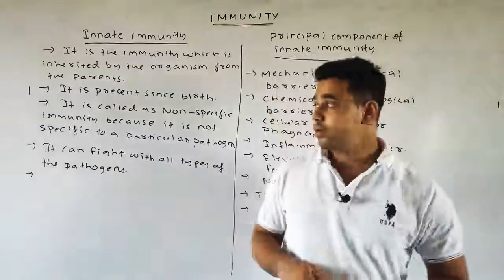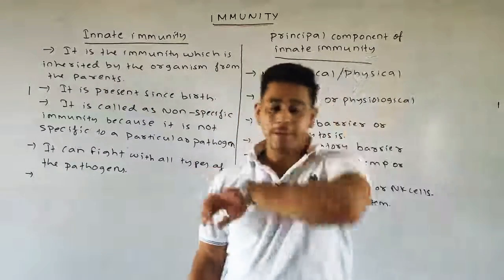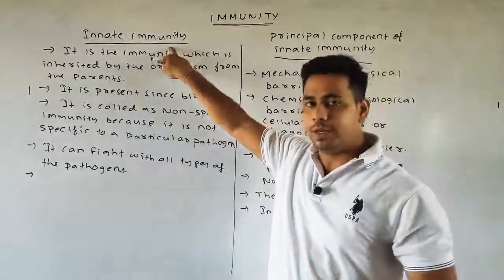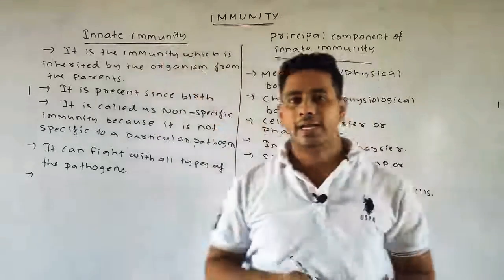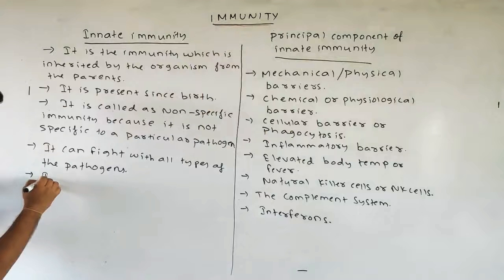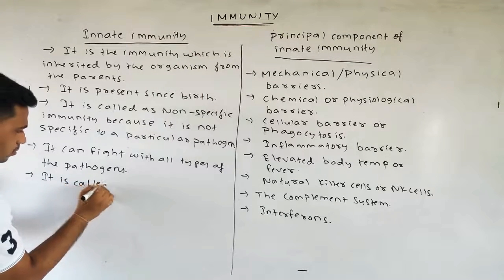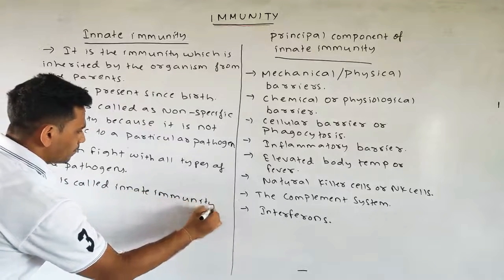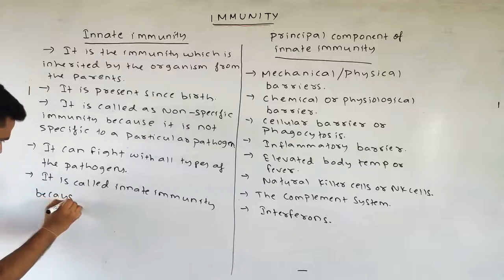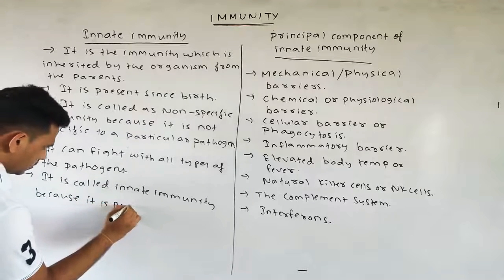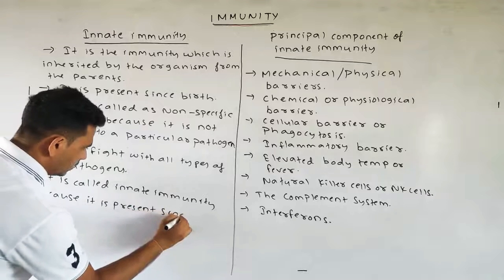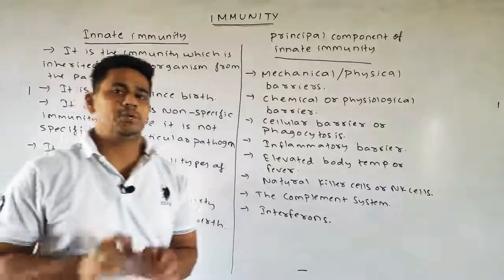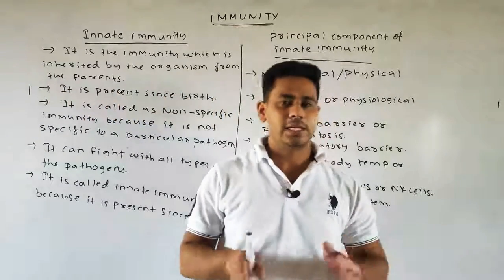Why is it called innate immunity? Innate means since birth. It is so named because it is present since birth. So your general point is that innate immunity means the immunity which is present since birth.